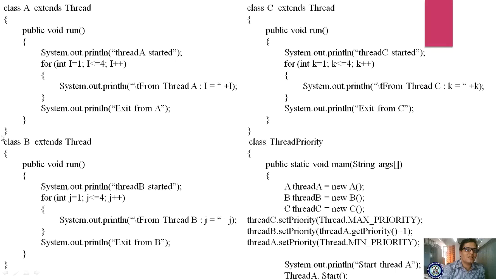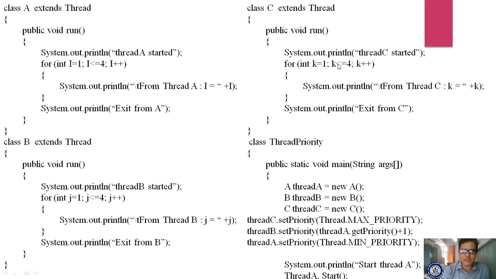Next you are writing class B extends Thread. Now you are writing the same logic, public void run, and here you are starting the thread B and using the same for loop, but taking the counter variable as j. It will be executed 4 times: 1, 2, 3, 4, yes, 4 times.